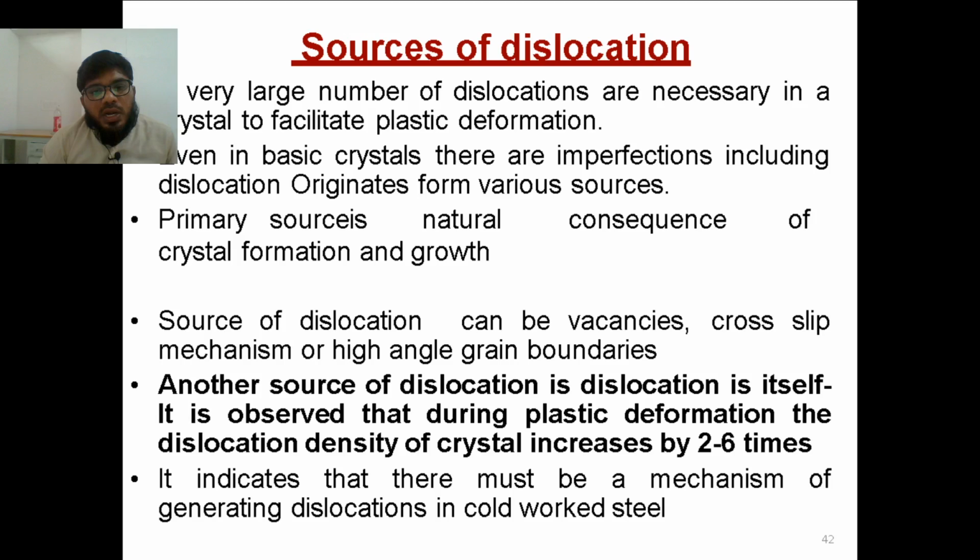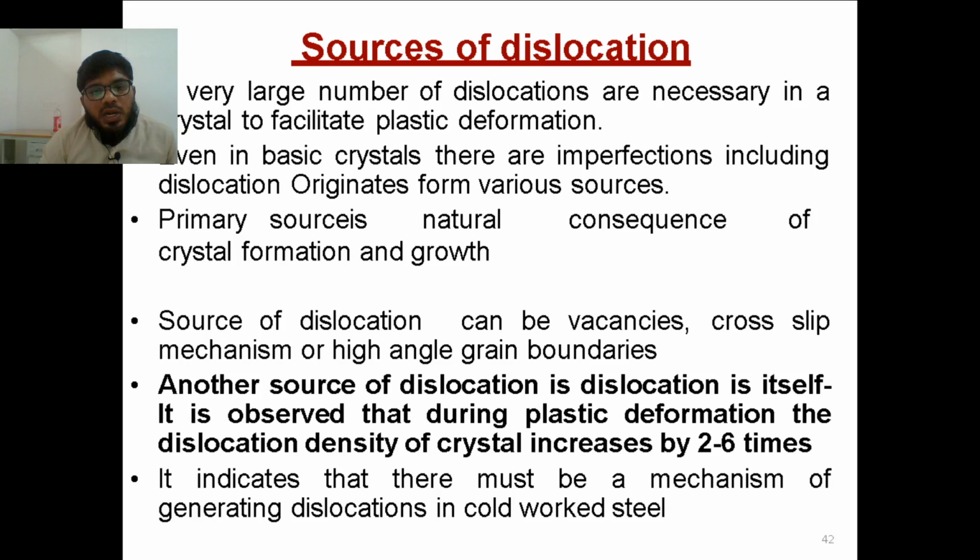For example, if you take water and cool it to form ice, and the water has some sand particles in it, when it forms ice that sand particle will be inside the ice itself. That will create a small disturbance in the whole atom. Some sources of dislocation can be vacancies, cross slip mechanisms, or high angle grain boundaries.